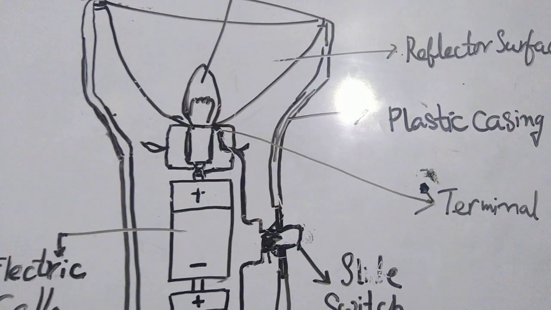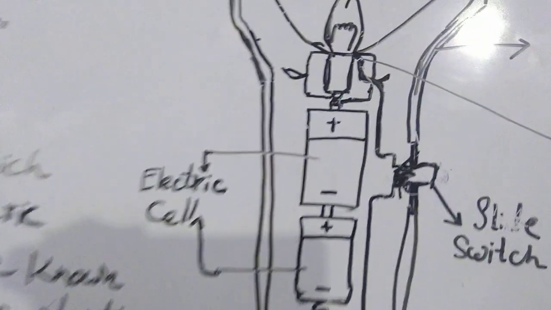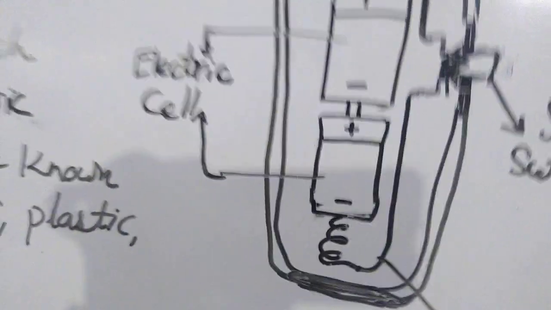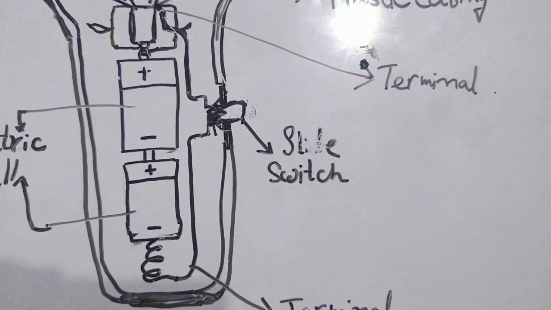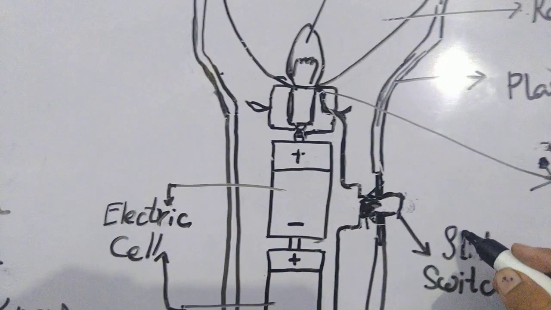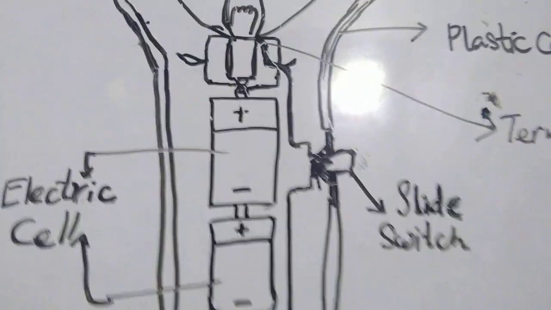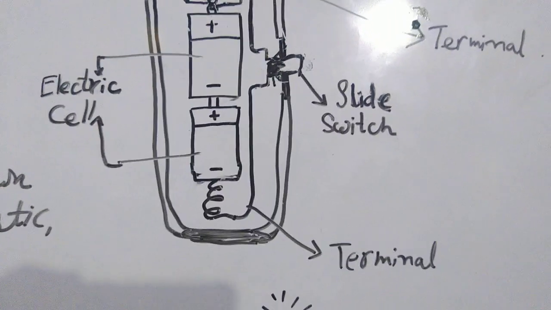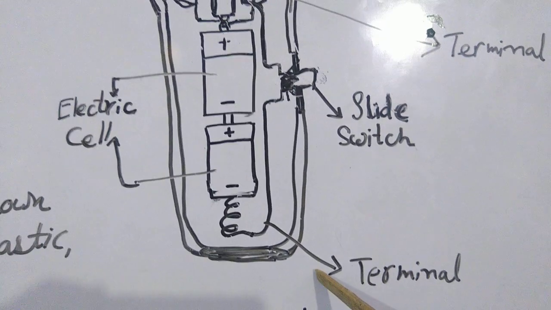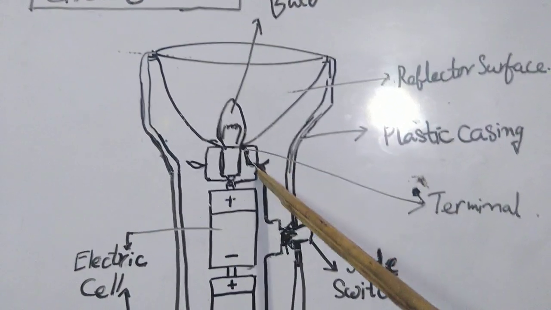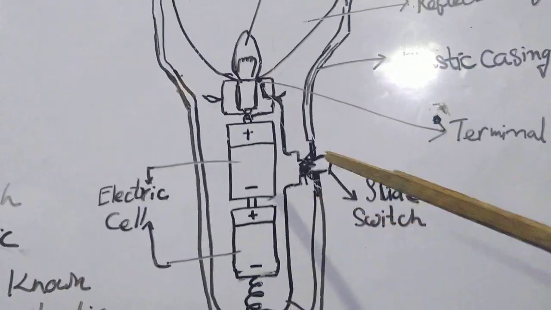This may be a colorful and beautiful plastic casing, and I have a torch with me, so I'll show you in my next class. These two are electric cells. This is a slide switch. There are different types of switches. Some are slide switches because they are turned on or off by sliding. This is one terminal and this is the other terminal. Both the terminals are connected here and separated by the switch.